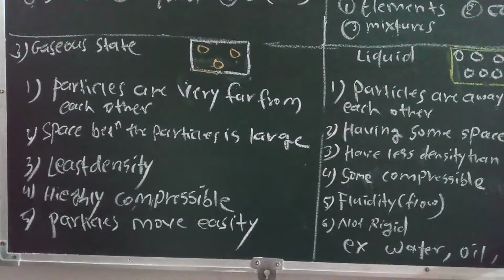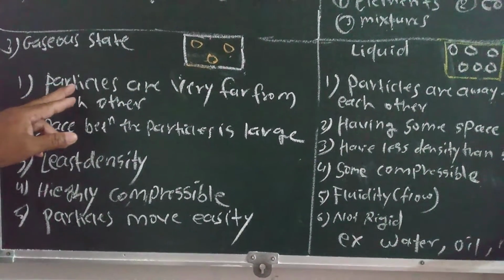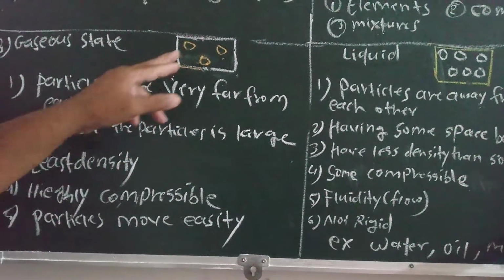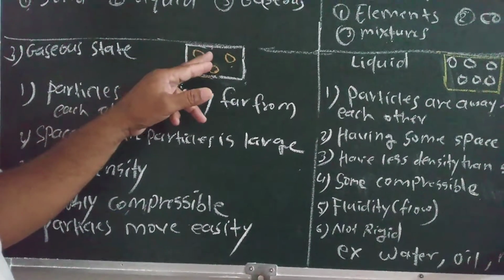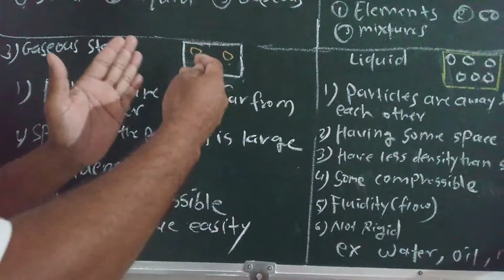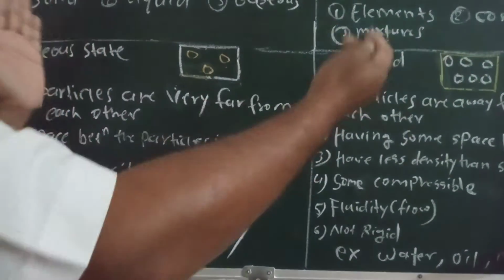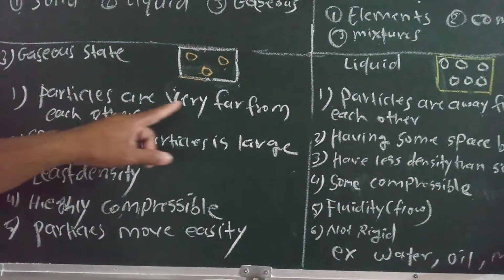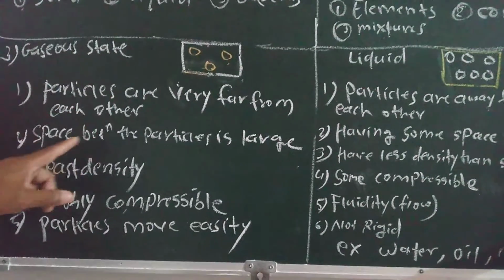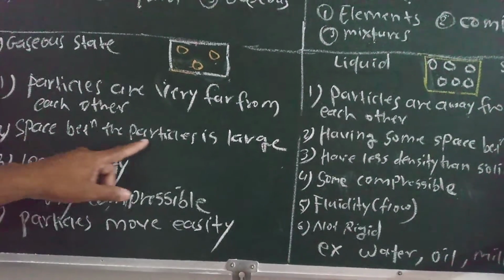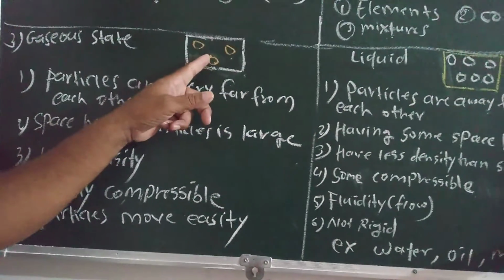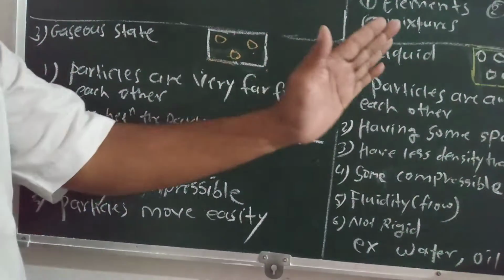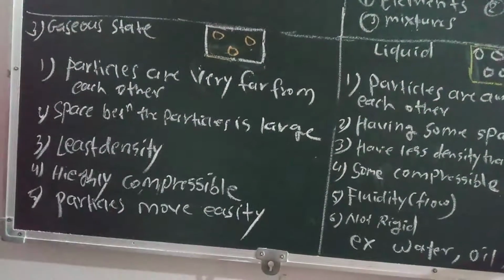First, particles are very far from each other. We see that the particles are very far, they are apart from each other by a major distance. And second point is that the space between the particles is very large. We can see the space between these particles is very large as compared to solid and liquid.